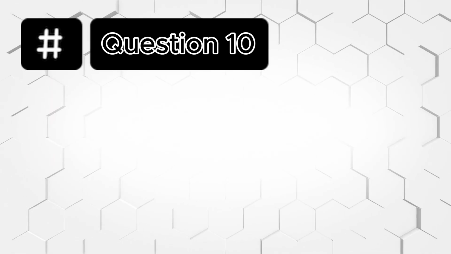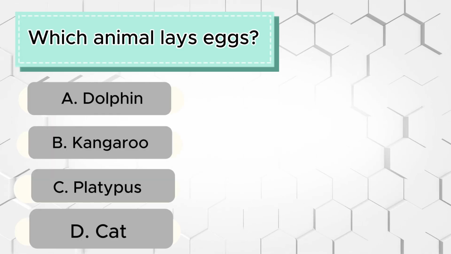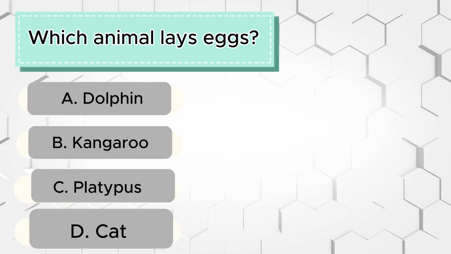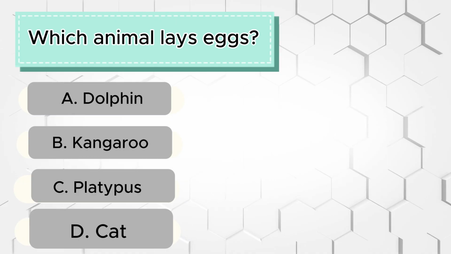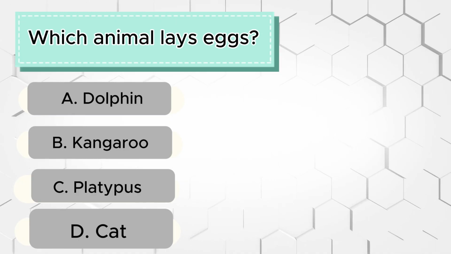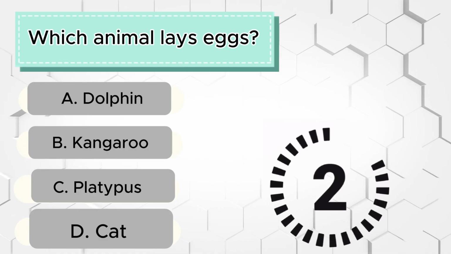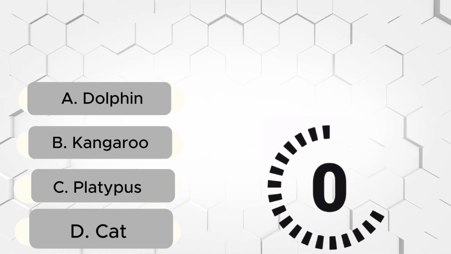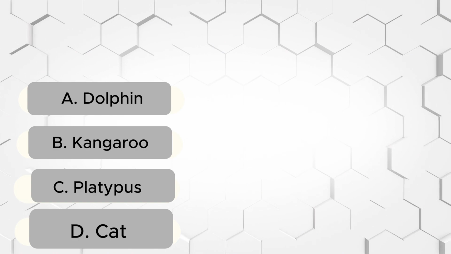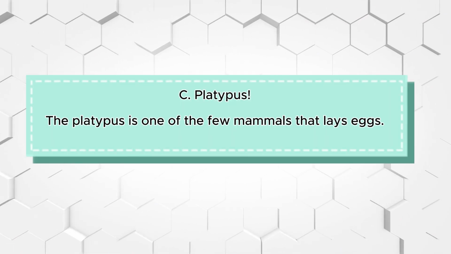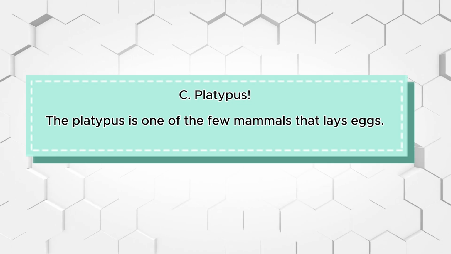Question 10. Which animal lays eggs? A, dolphin, B, kangaroo, C, platypus, D, cat. Time's up. The correct answer is C, platypus. The platypus is one of the few mammals that lays eggs.